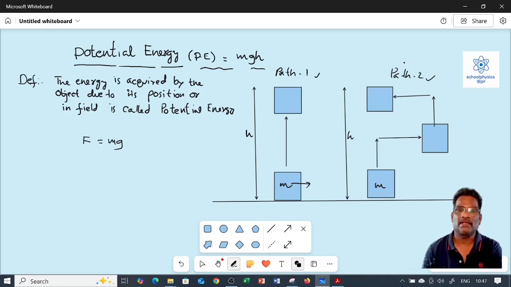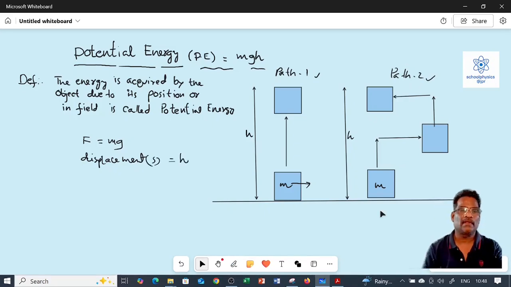The object is raised to a height h, so the height h is treated as displacement. Here the force is written as mg because it is equal to the weight of the object, and the displacement s is h.